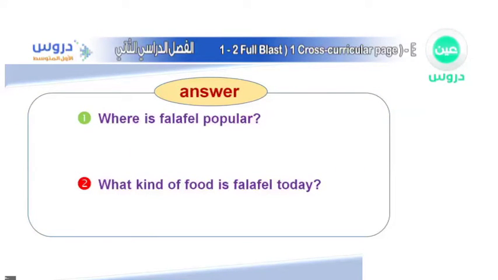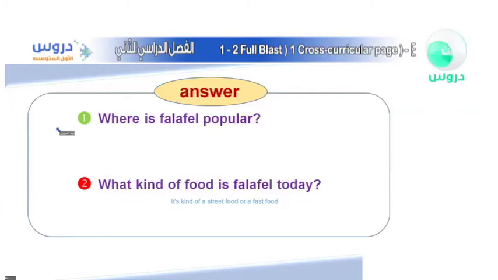Our first answer is gone, but that's okay. Which is, it is kind of a street food. And then we have the other one, or we can also add them in the same sentence, or a fast food. Both of these answers are correct.